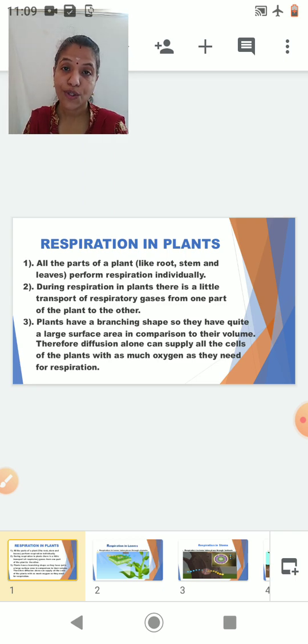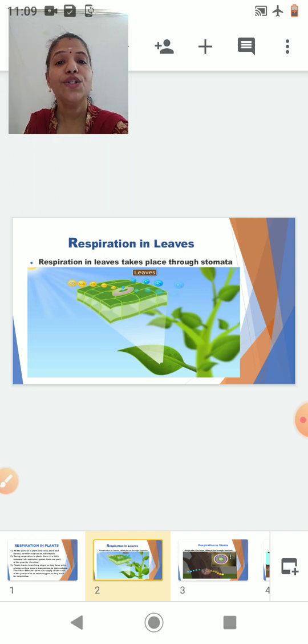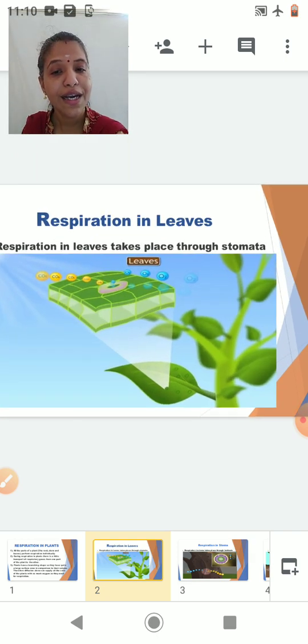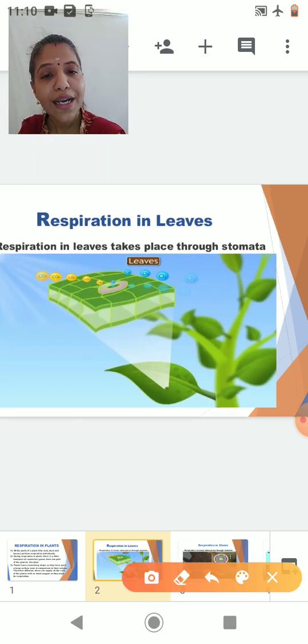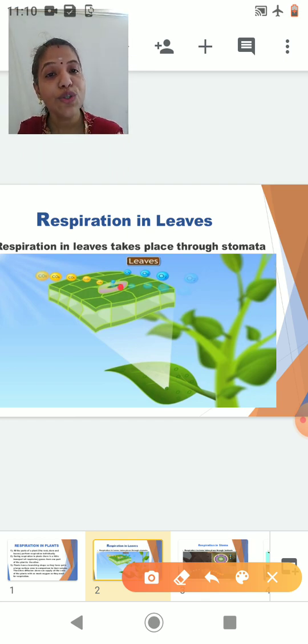Okay. Now, students, as I discussed in the first point, there are different structures in the leaf, stem and root to carry out respiration. Now, we will study these individual structures. Now, students, this is the respiration in leaves. The respiration in leaves takes place through minute openings which are called the stomata.